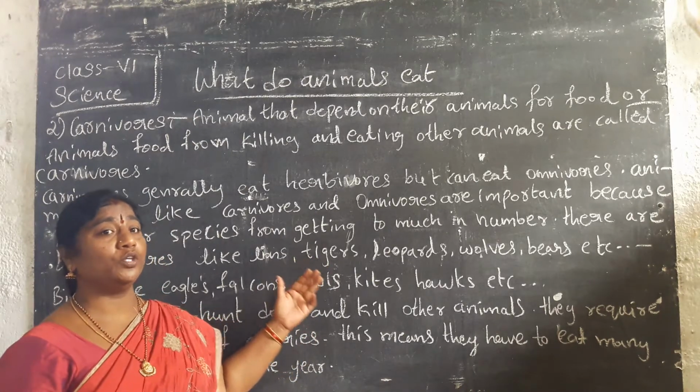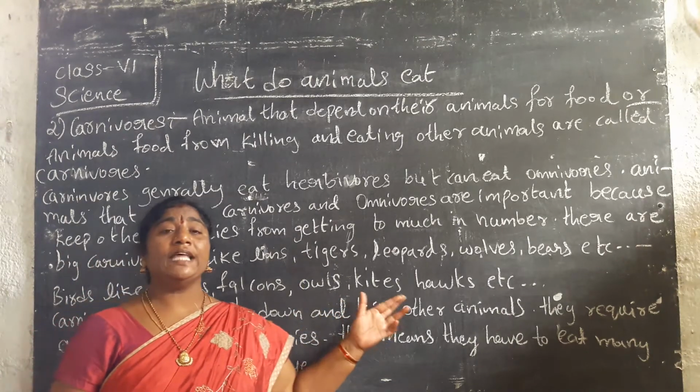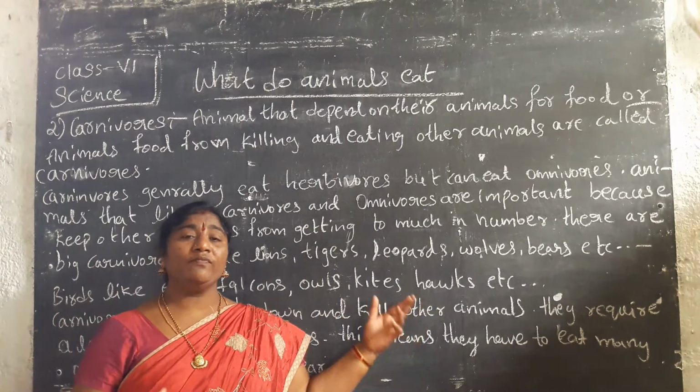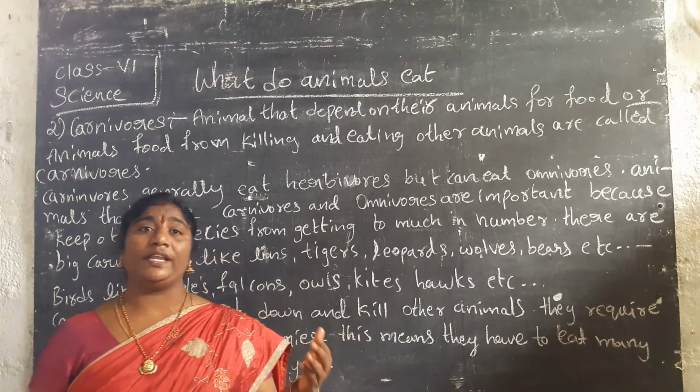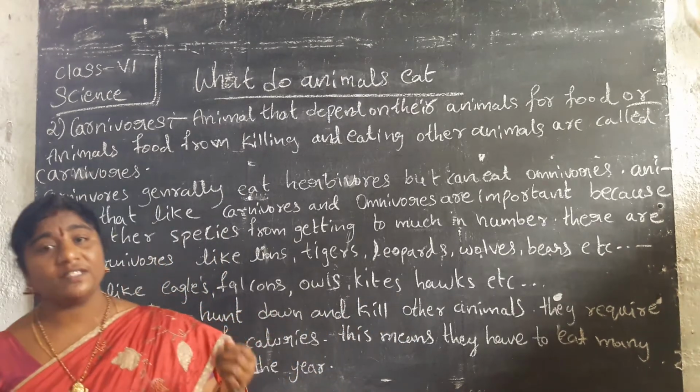Because they want a large amount of food. They want to take in a large number of calories.